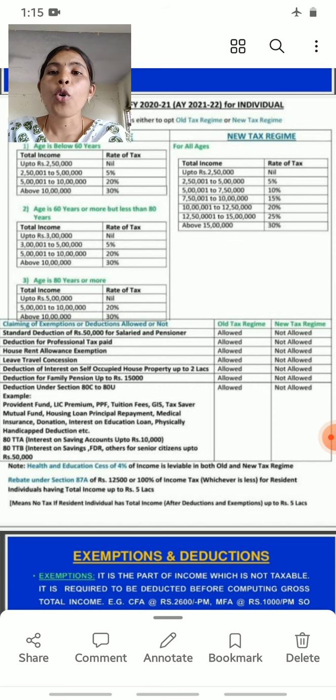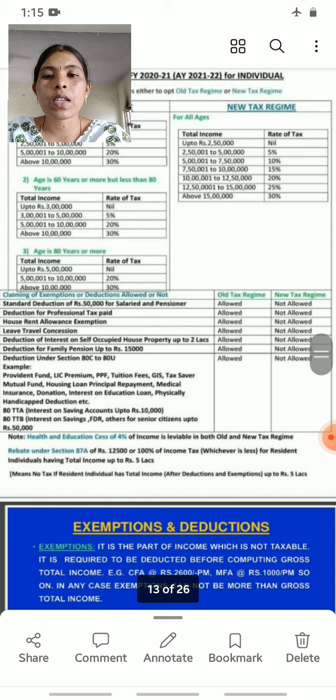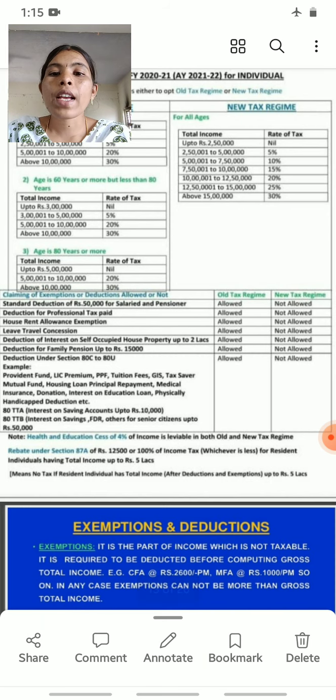For 3 lakhs 1 rupee to 5 lakhs rupees, the person has to pay 5% as income tax to the government. Then for income from 5 lakhs 1 rupee to 10 lakhs rupees, 20% is the tax rate. Above 10 lakhs rupees, 30% is the tax rate as per financial year 2021 old regime. So this is for senior citizens.